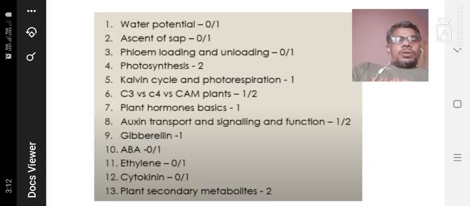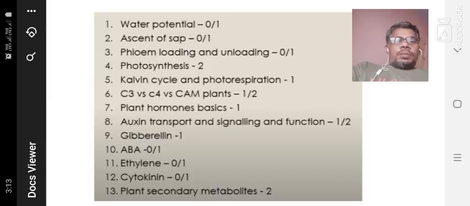The seventh one is plant hormone basics. It is also compulsory, one question is present every time. Auxin: transport, signaling and function. One question, sometimes two questions, will definitely come. Auxin is one of the plant hormones. Most of the time you should find plant hormones clearly, thoroughly, as definitely 4-5 questions will come, and you should answer them clearly. We will discuss it in future.